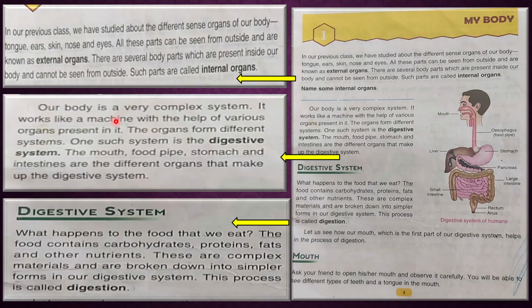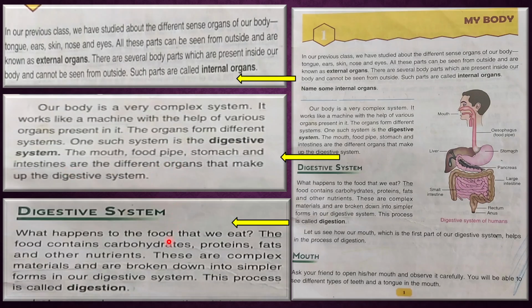Our body is a very complex system, like a machine, but very complex. And how is a system formed? The organs form different systems. You have to underline all these sentences. The organs form different systems, and one such system is the digestive system. I have already taught you about the digestive system. So just revise. The organs present in the digestive system are the mouth, food pipe, stomach, and intestines, small and large intestines. Okay, is that clear?